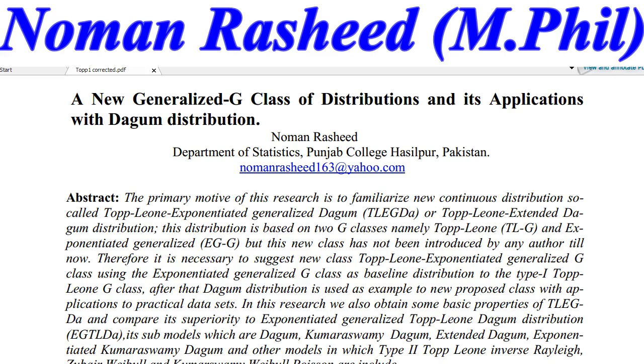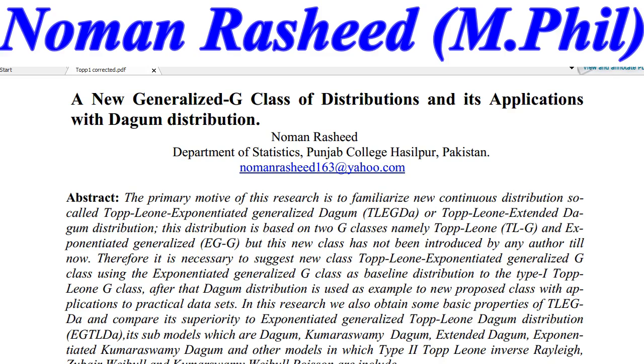So the primary motive of this research is to introduce the Topp-Leone extended or exponentiated generalized Dagum. Topp-Leone and exponentiated generalized are both G classes introduced by different authors.